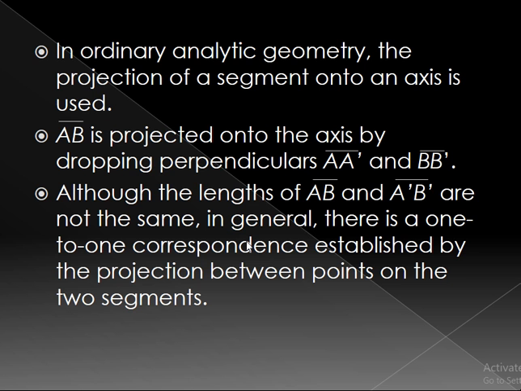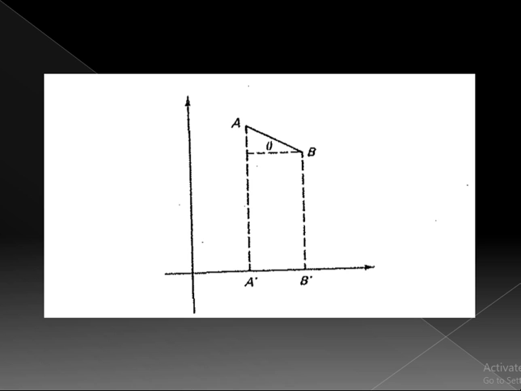In ordinary analytic geometry, the projection of a segment onto an axis is used. Let's have an illustration here. As we can see, the line segment AB is projected onto the x-axis by dropping perpendiculars from A to A prime and B to B prime.